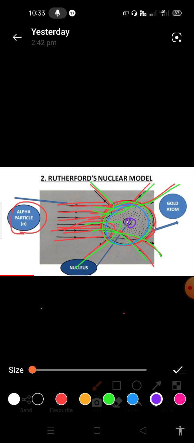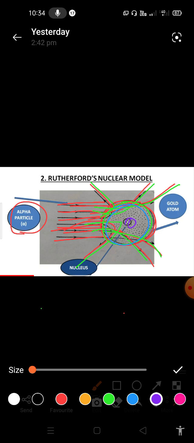some of the alpha particles reverse back and some of the alpha particles go in different directions. Why? Because inside of the atom there are no electrons. Rutherford proved that inside of the atom there are no electrons. If there were electrons inside of the atom, then definitely the alpha particles would simply be attracted towards the nucleus.